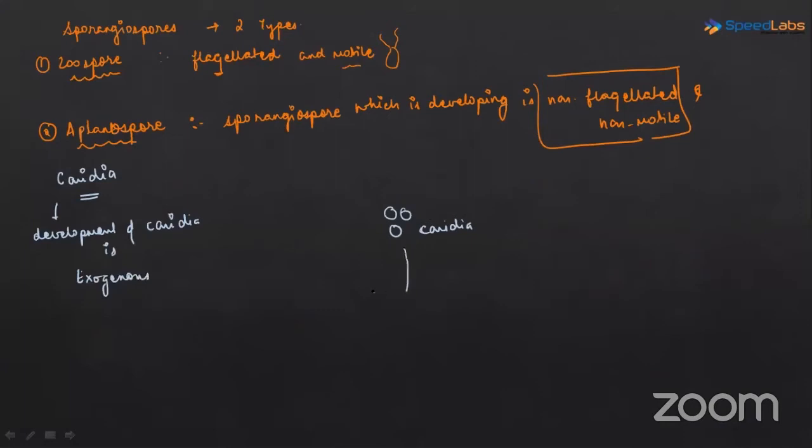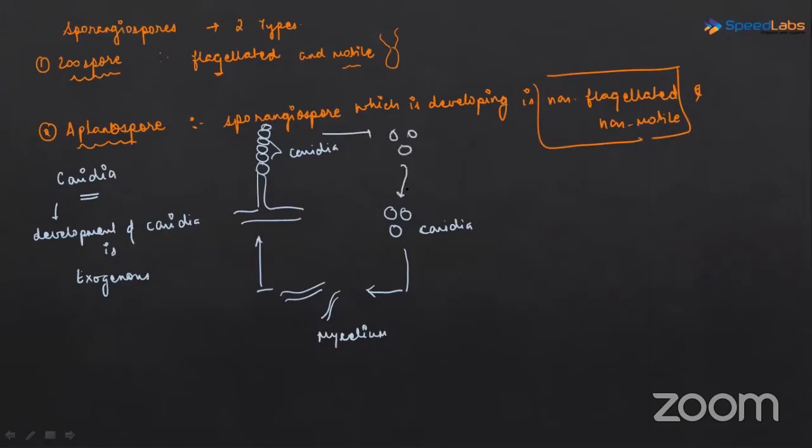So see, these conidia will again germinate and form a mycelium. Now this mycelium will again develop a body like this. These conidia develop exogenously like this, a chain of spores. A chain of spores will be formed directly on the fungal filament. Later on, these conidia disperse in the environment.